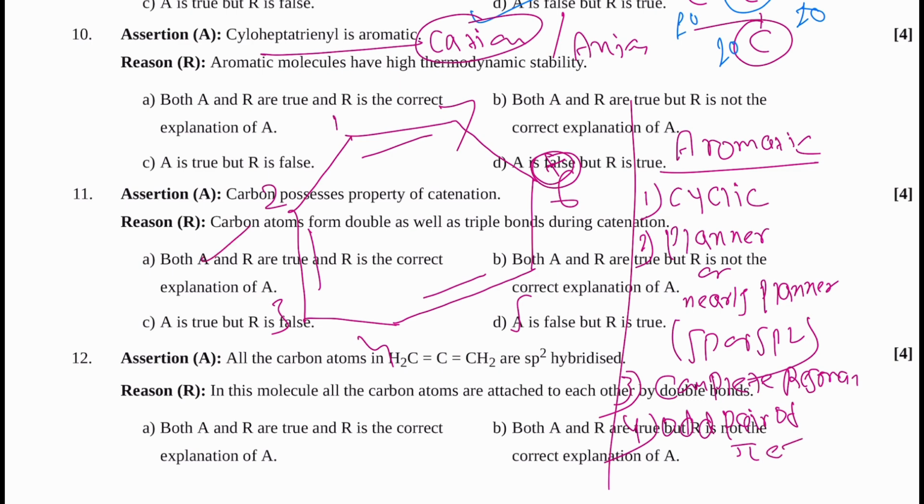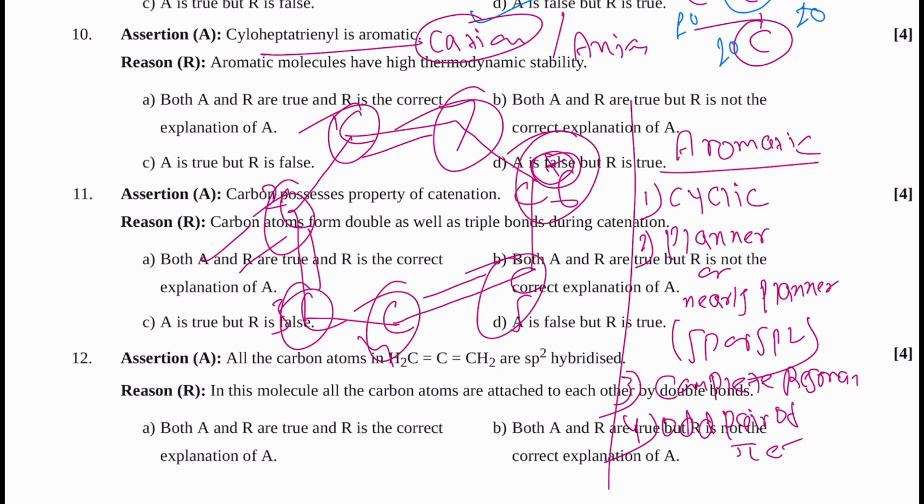So here you can check, this is a cyclic compound. Yes, planar, carbon, carbon, carbon, carbon, carbon, carbon. So here all carbons are sp or sp2. This carbon is sp2, sp2, sp2, sp2, sp2, and this carbon is also sp2. If a system has a double bond B and C has a positive charge, then C is either sp or sp2 hybridized, and the geometry will be planar.